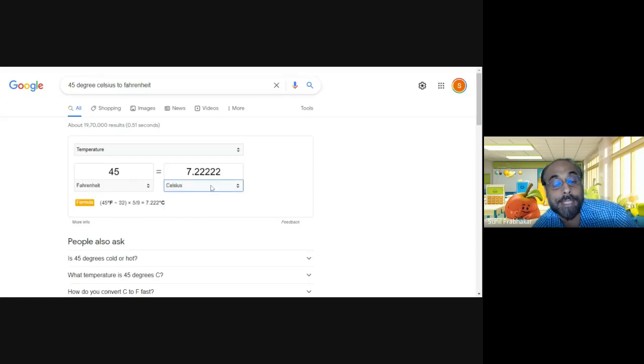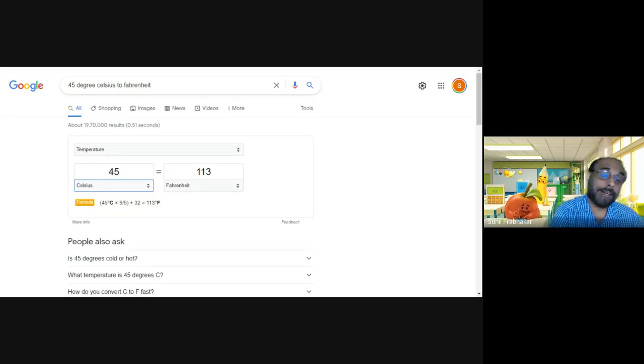If you go from Fahrenheit to Celsius, it will change automatically. The formula is 45 degrees centigrade times 9/5 plus 32, which will give you the conversion in Fahrenheit for temperature.